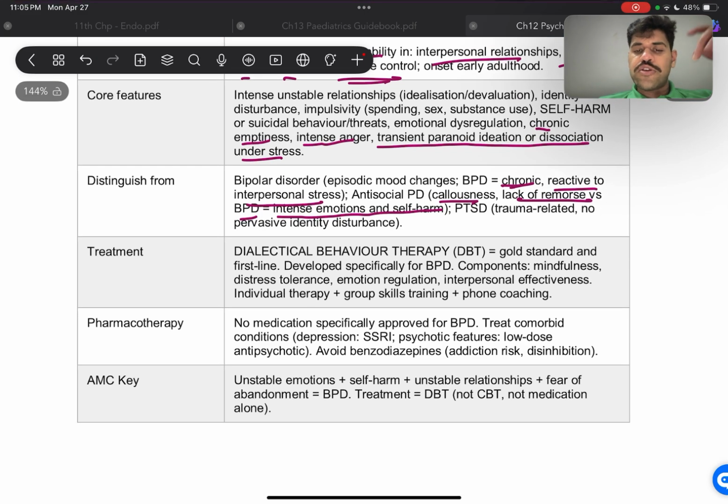Now the treatment is going to be dialectical behavior therapy, DBT, which is the gold standard for these patients. All right, and it's first line, and it's specifically developed for BPD. And if you see this in the answer, that's most likely going to be the answer to go for. All right, components, I've not seen them asked, but sometimes they do say that they'll list maybe 4 or 5 of the components and ask you the 5th one.